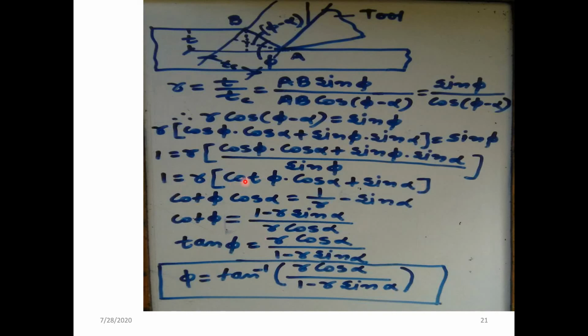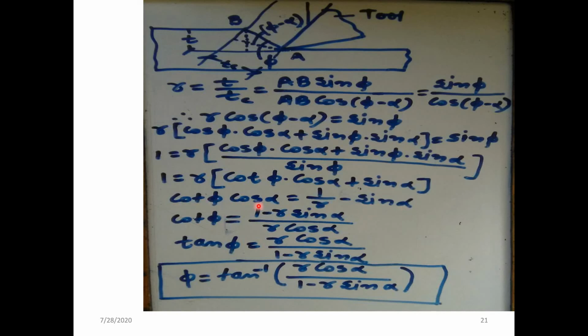So what we can write is cot of phi multiplied by cos of alpha is equal to, dividing by r here, 1 by r, and the plus sign we take to this side, so it will be minus sin of alpha.